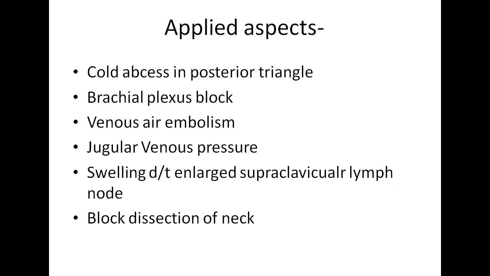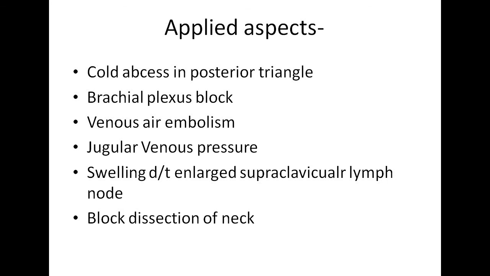Now coming to the applied aspect, what is the cold abscess in the posterior triangle? Cold abscess is nothing but pus collected in the posterior triangle deep to the fascial carpet, and this occurs because of tuberculosis of the cervical vertebrae. If a cold abscess is present, it may track downwards and laterally along the axillary sheath to first appear in the axilla and then even appear in the arm.